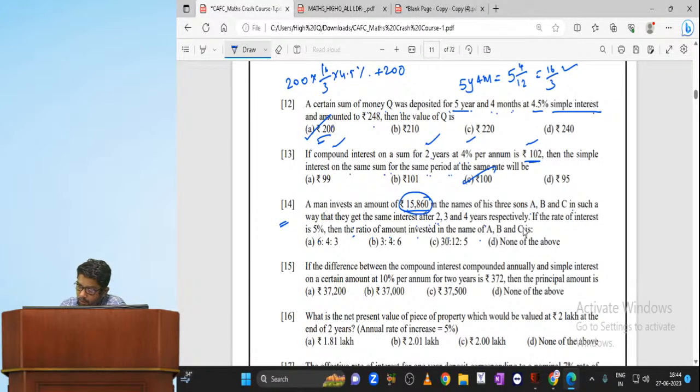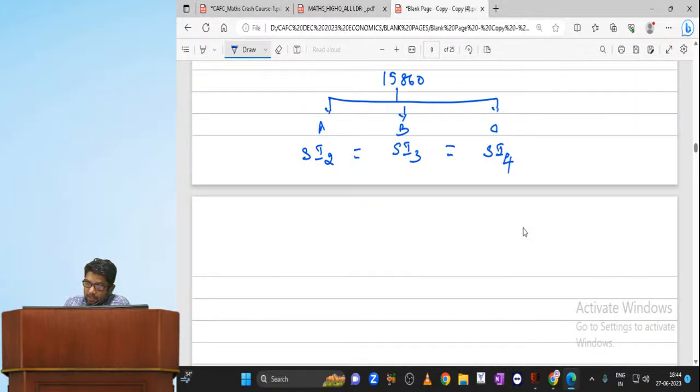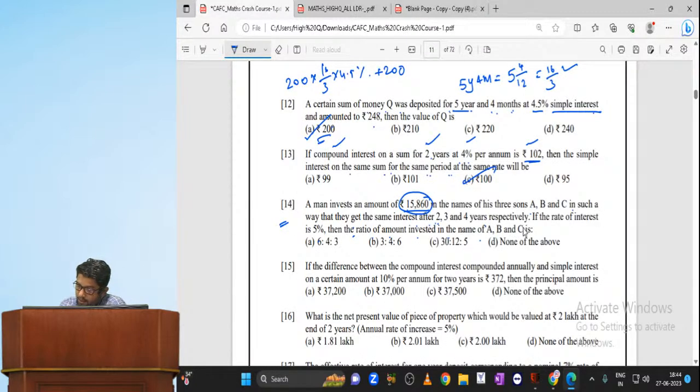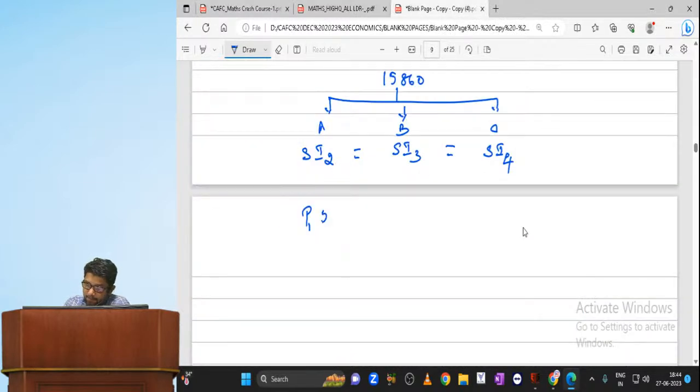Okay, now, I'll give the direct method later. Just look at this. How to find the ratio, I'll tell you. First person principal P1. And the rate of interest is the same for everyone, so 5%, for 2 years. P2, 5%, 3 years.